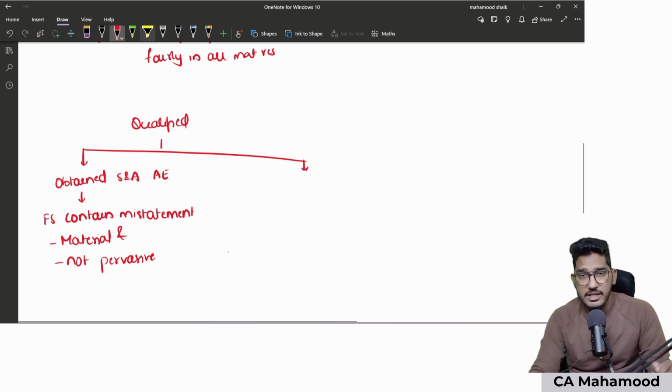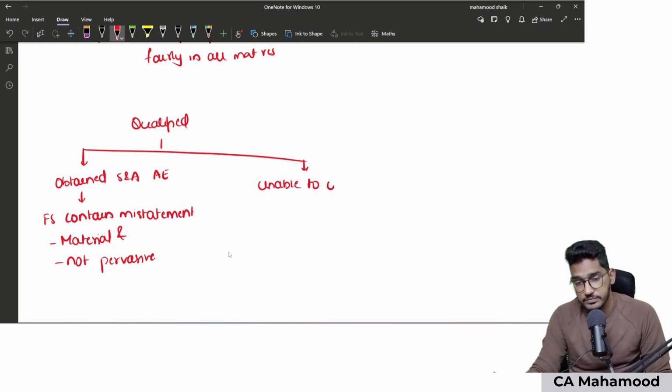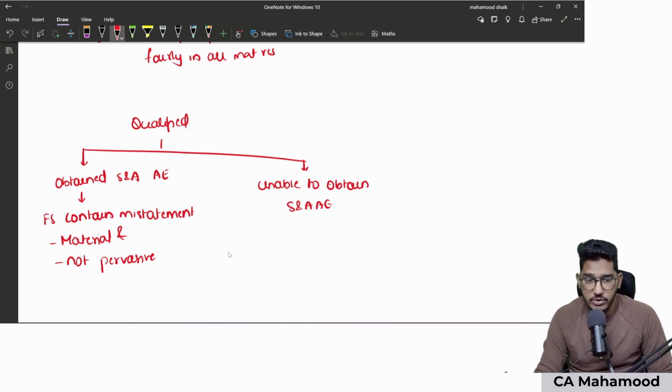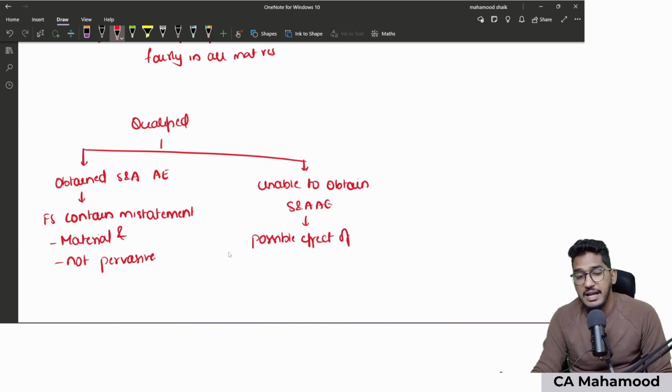And there is one more case in which qualified opinion also can be given, which is auditor unable to obtain sufficient and appropriate audit evidence. As an auditor, you are unable to obtain sufficient and appropriate audit evidence, and the possible effect of that undetected misstatements is material but not pervasive.